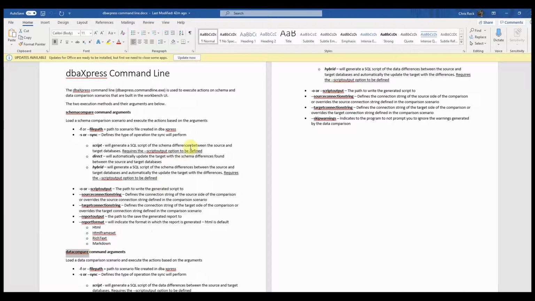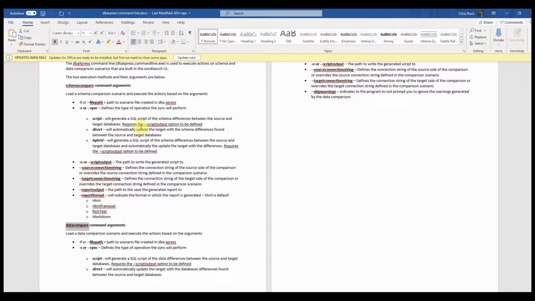If you dig a little deeper into this, what we have here for both of these modes is the option of either creating and using a scenario path. So you create the scenario inside of DBA xPress and you can use that as your source and destination and all the options that you can create. There's actually a video that is going to dive deep into using a scenario file. And then you can tell the command line what you want it to do.